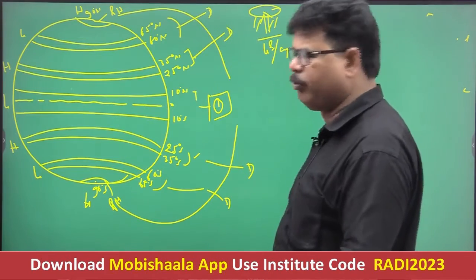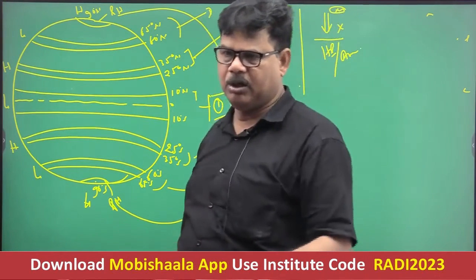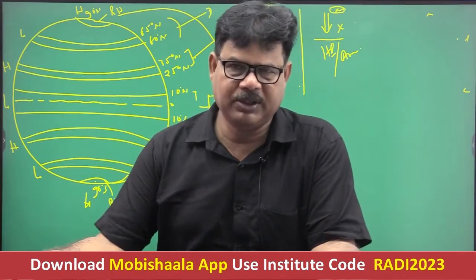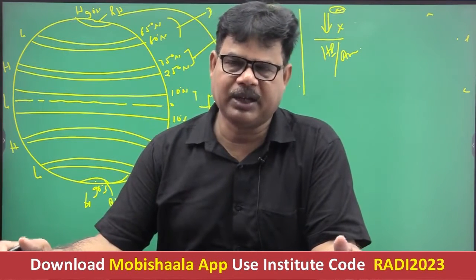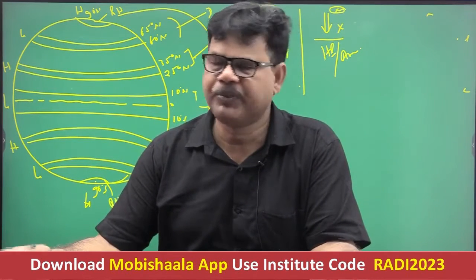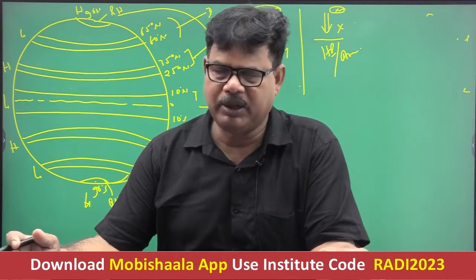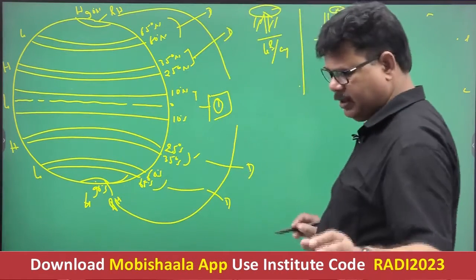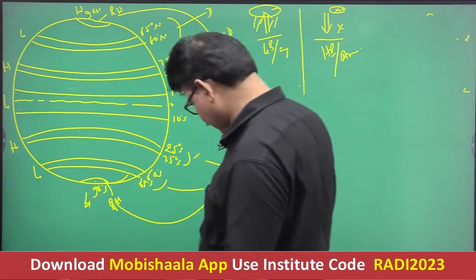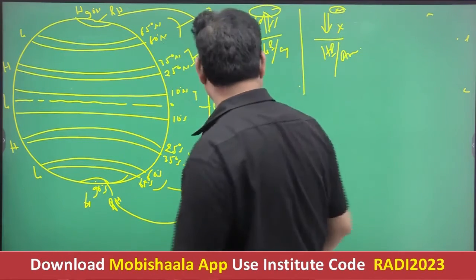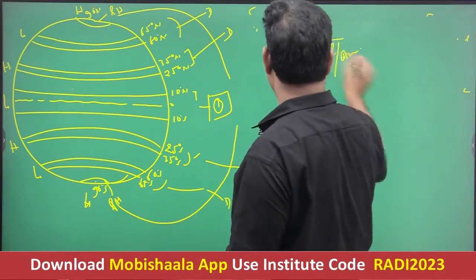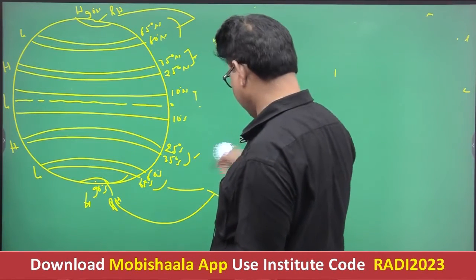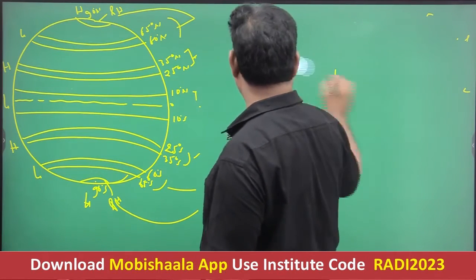So we have two conditions on the Earth surface. One is the low pressure zone and second is the high pressure zone. Now we will discuss one by one. Actually, if I draw a figure and you understand this figure, then it will be very clear. These are the pressure belts on the surface. How many pressure belts? 7 pressure belts existing in alternate way.